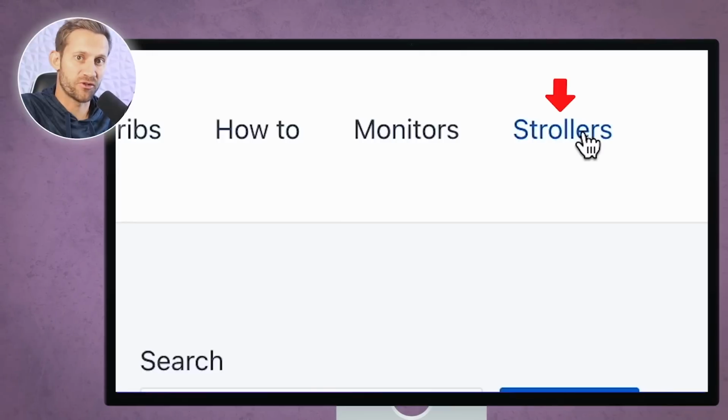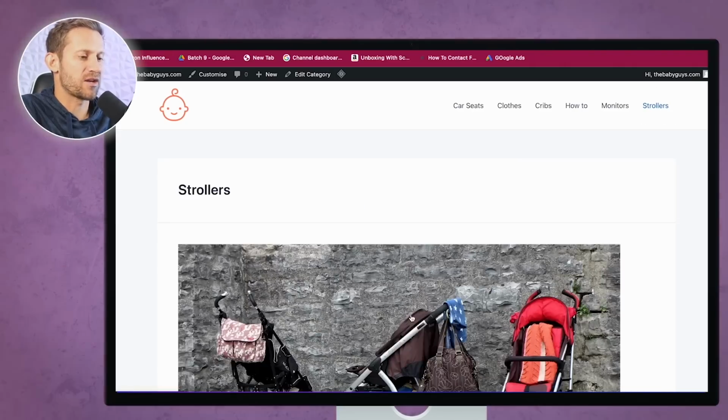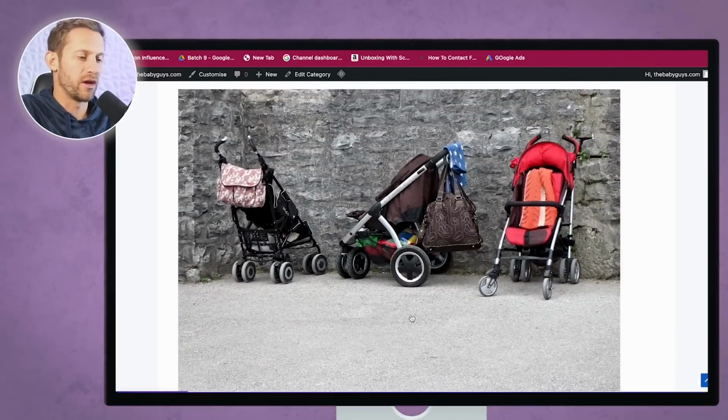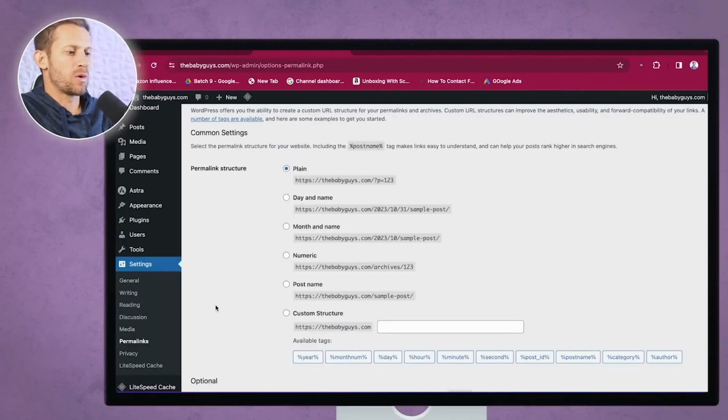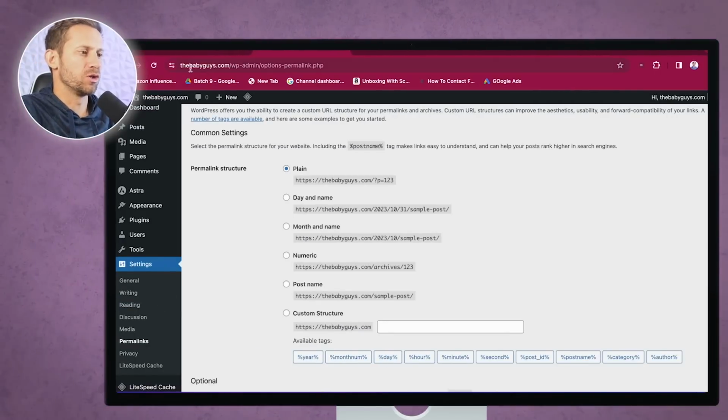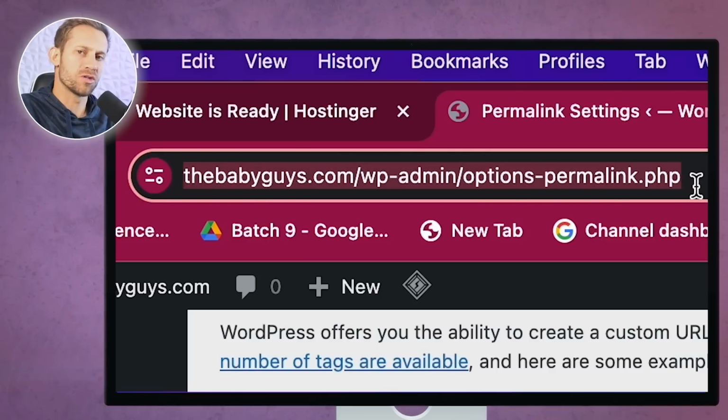And when I go to my section for strollers right here, you can see that that article now shows up as the only article in the stroller section along with the featured image. Now the last thing we want to do is change the way that our posts look, right? So right here, we want our post to look nice and clean.